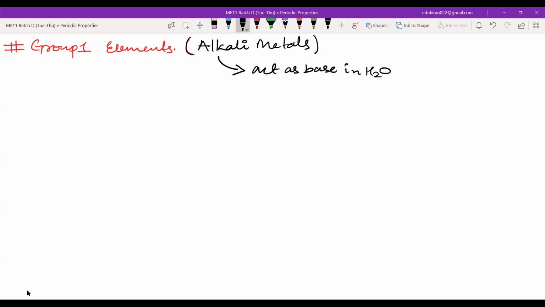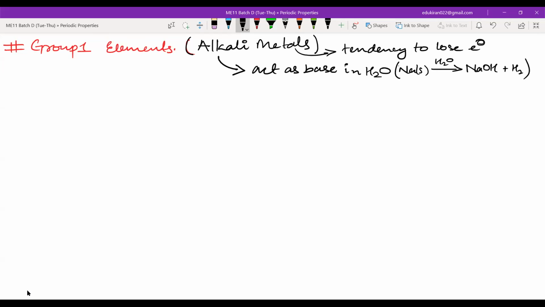The example is Na solid in presence of H2O, which gives sodium hydroxide plus H2. Why metal? Because of the tendency to lose electrons.